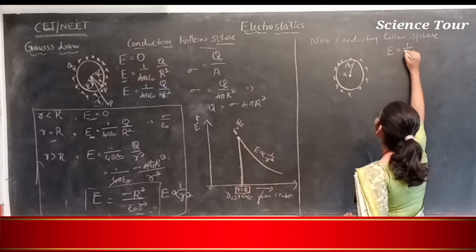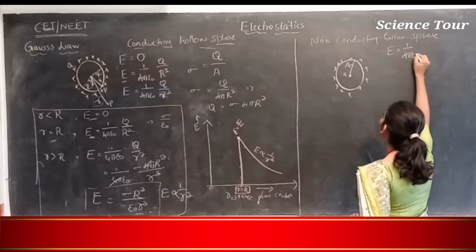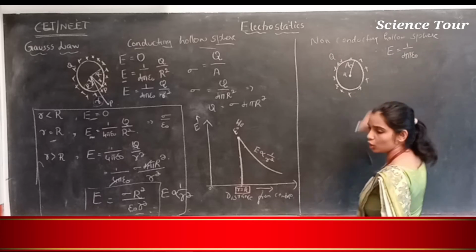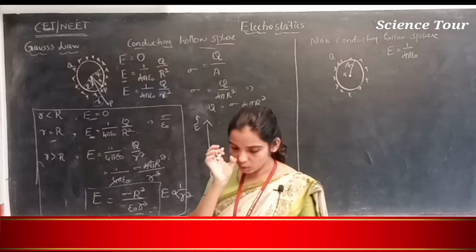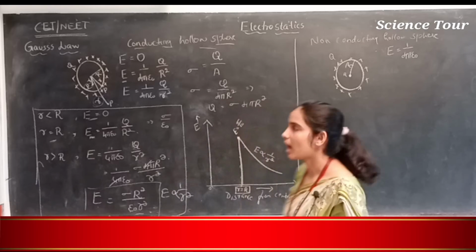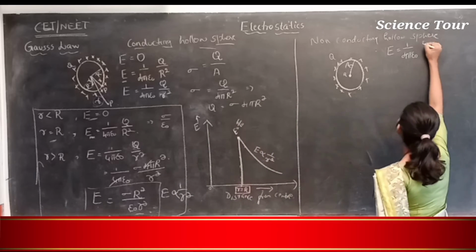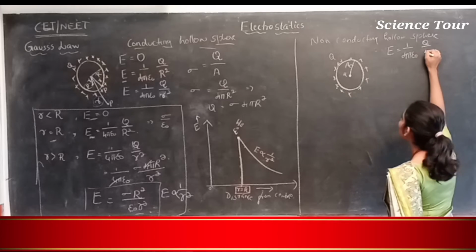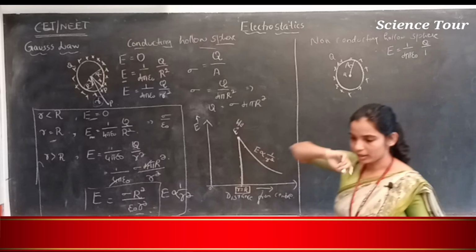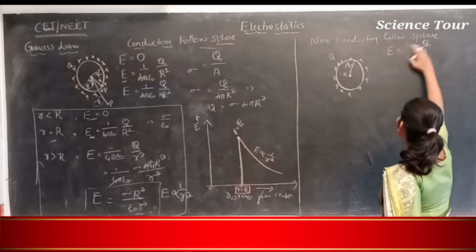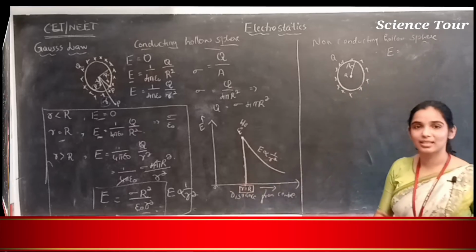equal to 1 by 4 pi epsilon naught. Let's say the charge on the surface is Q, then Q divided by R. I'm sorry. At the center the electric field is 0.